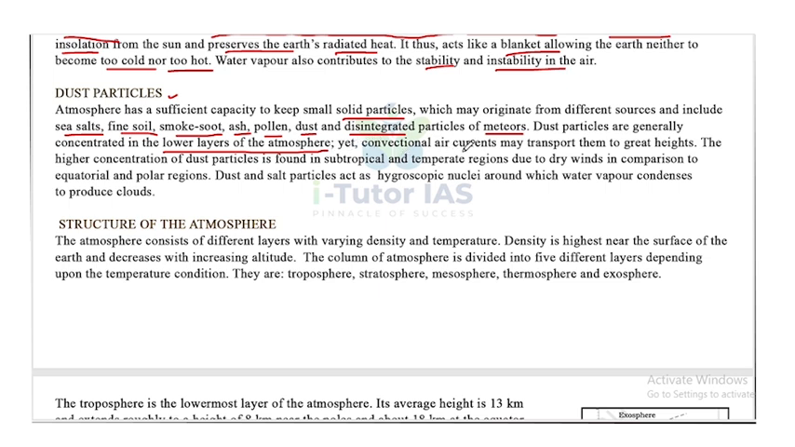Yet, convectional air currents may transport them to great heights. The higher concentration of dust particles is found in subtropical and temperate regions, due to dry winds, in comparison to equatorial and polar regions. Dust and salt particles act as hygroscopic nuclei around which water vapor condenses to produce clouds.